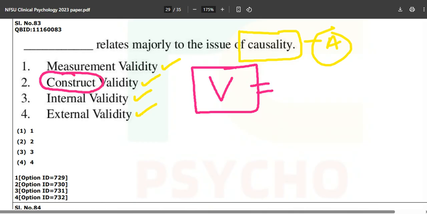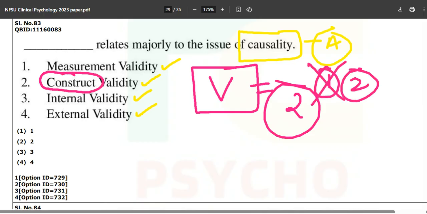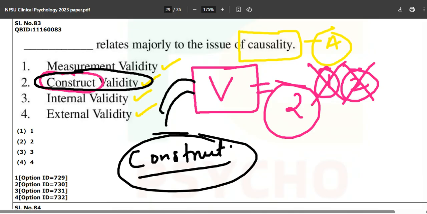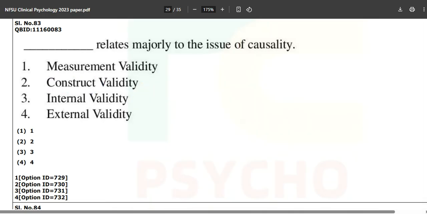Whenever we are not able to use the first and second ones, we will then use the construct validity. Campbell and Fiske will come into the picture after that, but construct validity will always be used when we cannot use the content or criterion or concurrent validity. Once we are not able to do that, we will always use the construct validity after that.